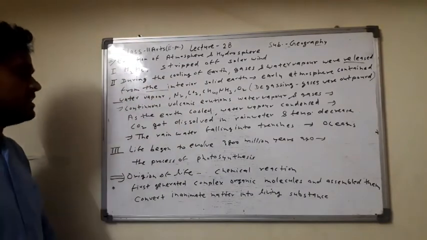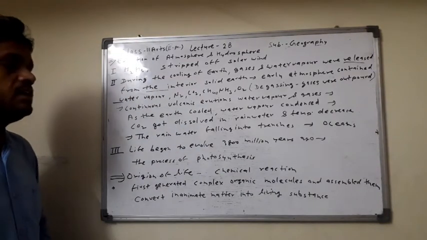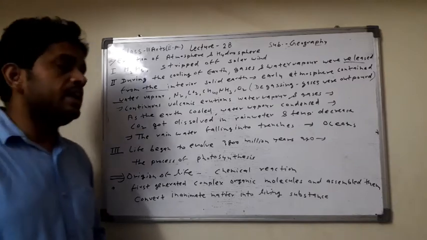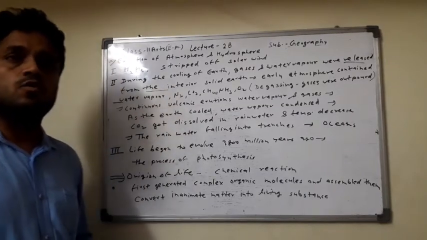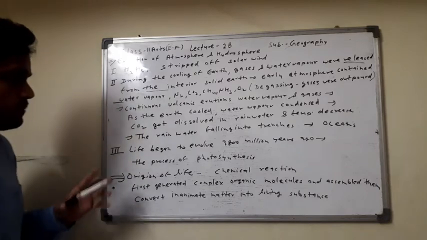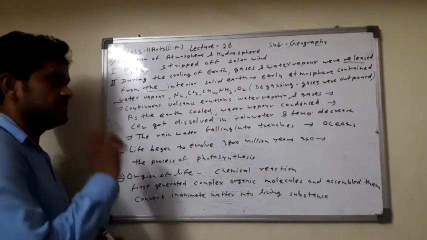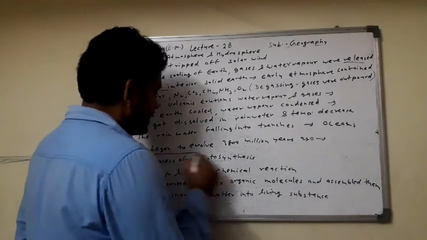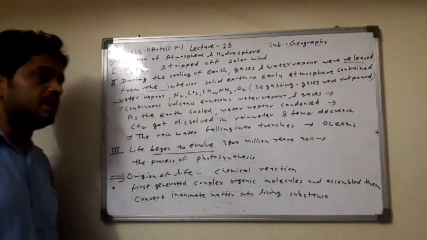And the last stage: life began to evolve 3800 million years ago, like 380 crore years ago. The process of photosynthesis. ठीक है, firstly क्या start होता है, life began on the earth.